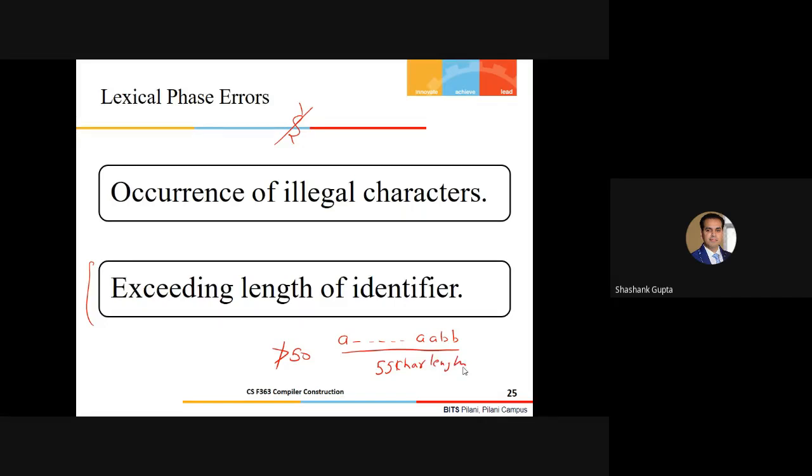There are two possible cases for what your compiler does. Either it will throw an error that it is exceeding the length of the identifier, or it will assume up to 50 characters as one identifier, and the next part will be tokenized as a different identifier. In both cases, it has to follow one of them: either throw an error, or tokenize it as different identifiers, different variables.